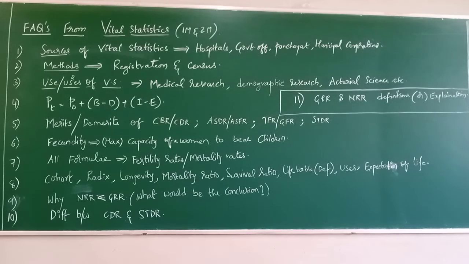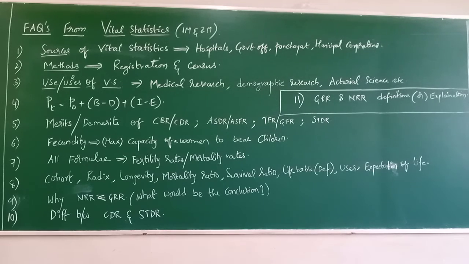One I have written there is medical research. What exactly has to be written? They are very much useful in medical research. Vital statistics are very much useful in medical research. Second one, demographic research, I have mentioned there. How has it to be written? Vital statistics are essential in demographic research, useful in demographic research.